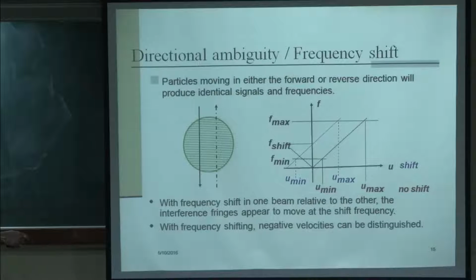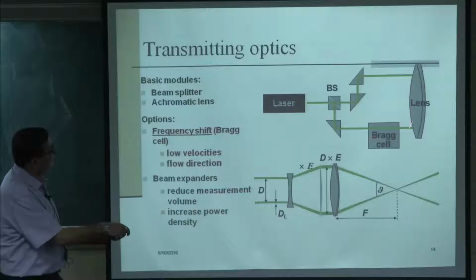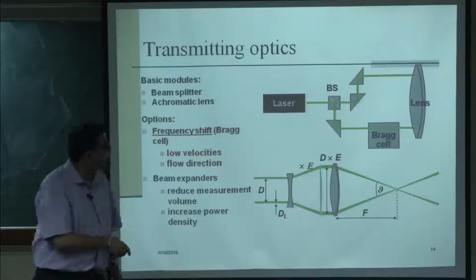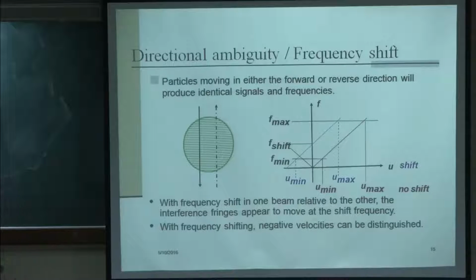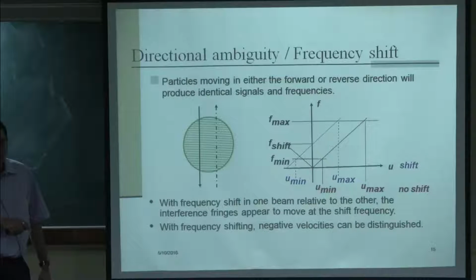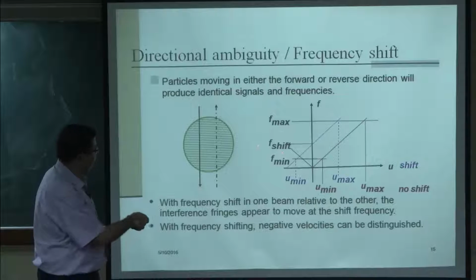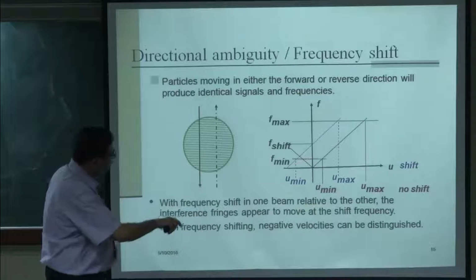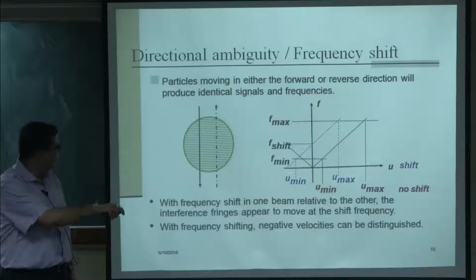Now, coming to this frequency shift, as I mentioned here, using this Bragg cell we are introducing a shift in the frequency. Now, let us understand what it is doing. If I look at this fringe pattern, whether we are coming from this side or this side, the signal is going to be the same. But if one of the beams is shifted by a certain frequency, let us say given by this f shift. First of all, if you look back at the expression that we had for frequency versus velocity, there is a linear relationship.